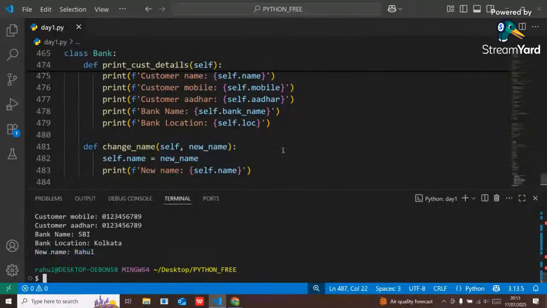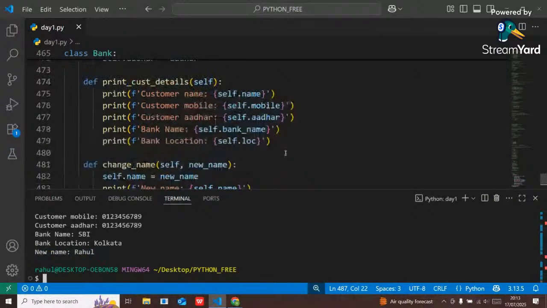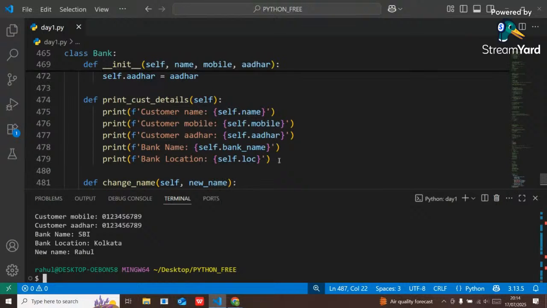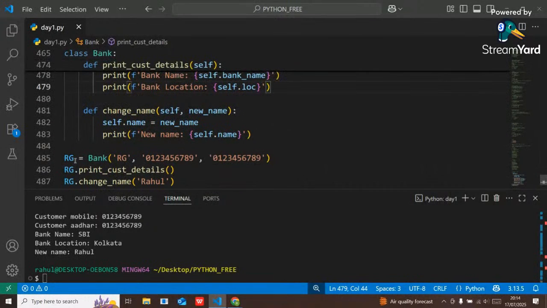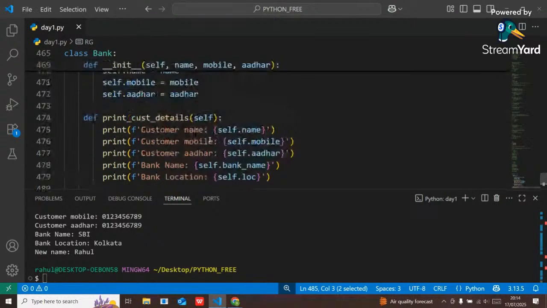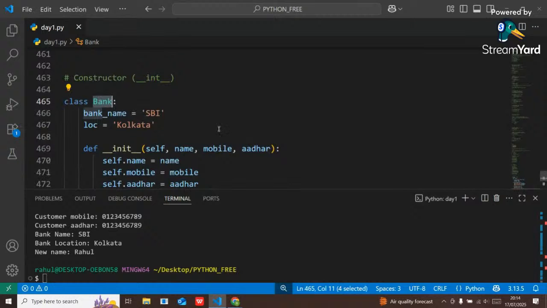So here I have told, using an object method I can access and also update the properties of an object, right? Understandable, guys? Object method, let me know. See guys, using an object method I can also change the bank name, but the bank name will change with respect to this particular object, but it will not modify the original bank name.